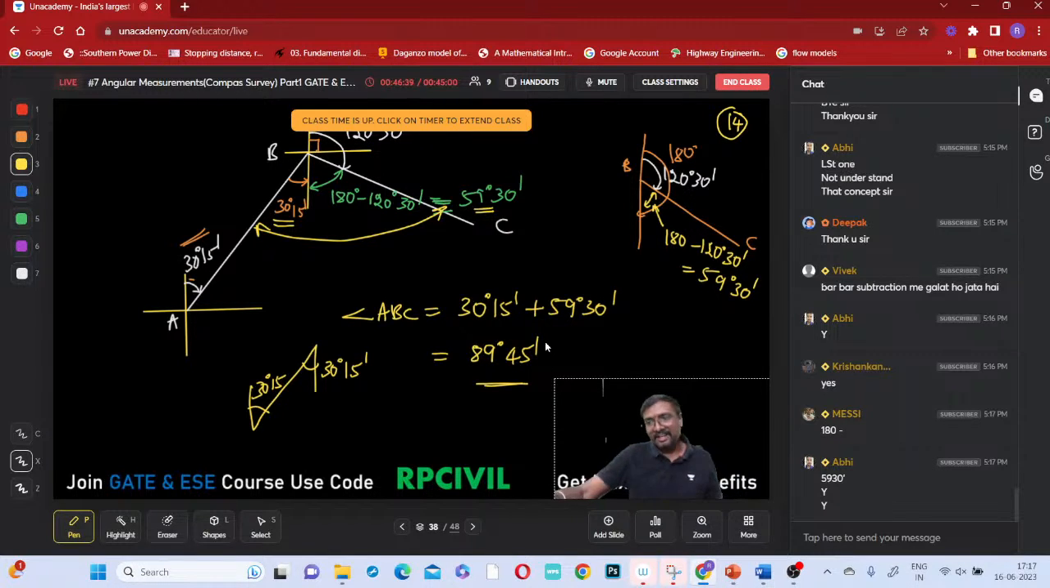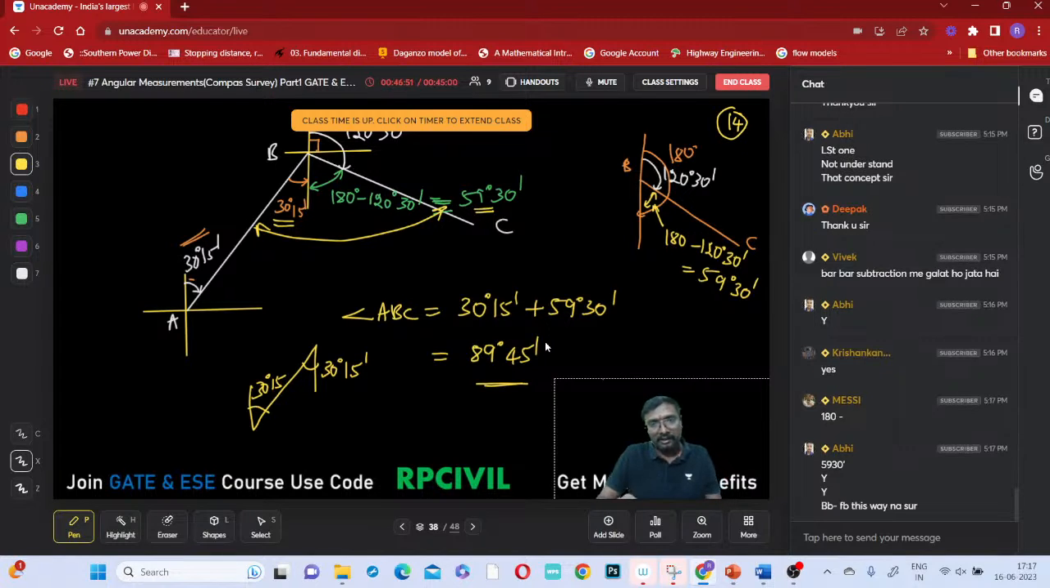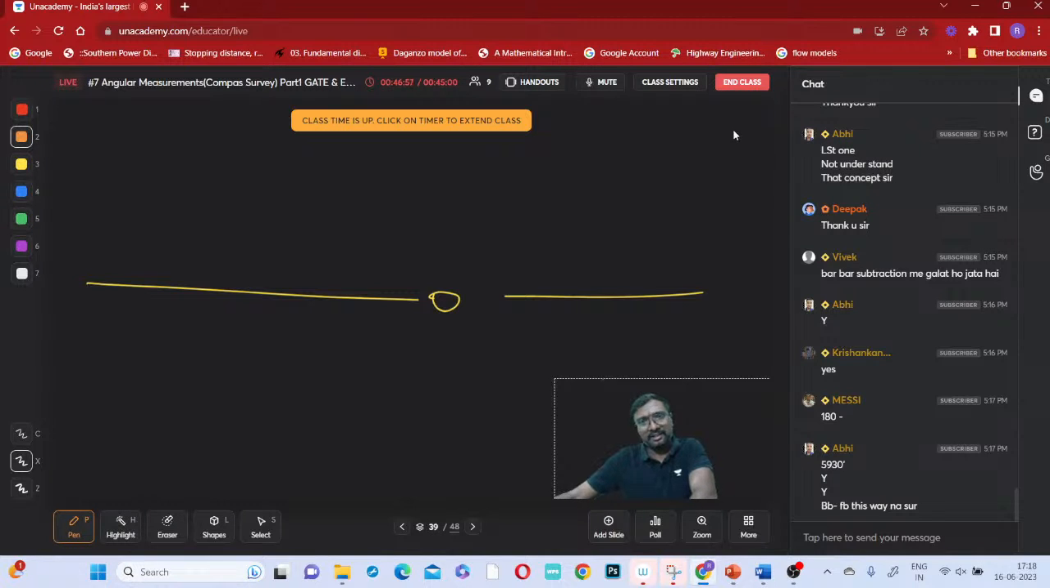Included angle can be exterior or it can be interior also, but by default you have to go for this included angle if nothing is mentioned. Okay, Ishwar, if nothing is mentioned we have to go for the interior angles only. Okay, is that clear now? That way also you can do it, right? You will get the same answer.